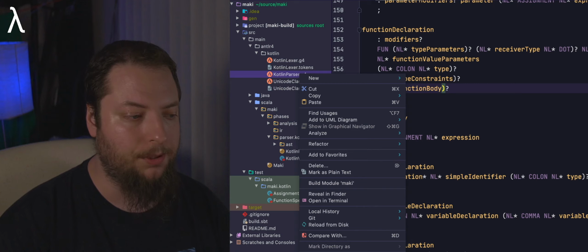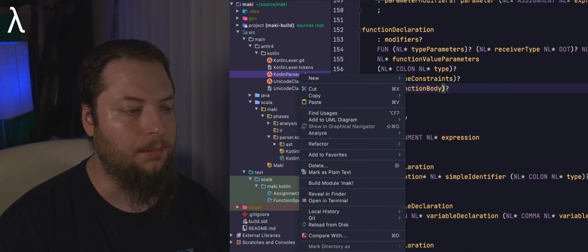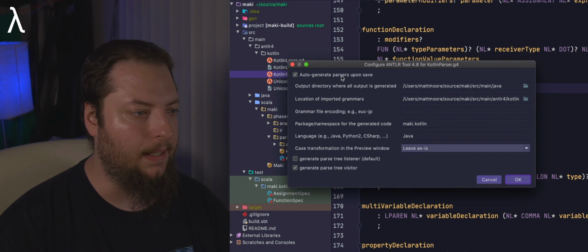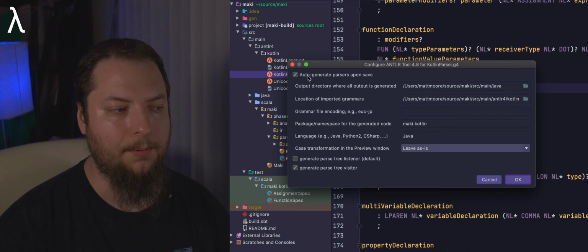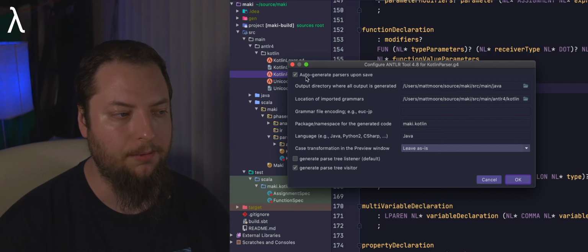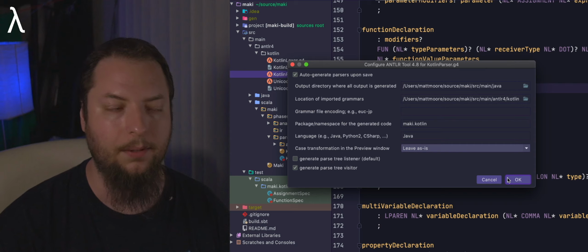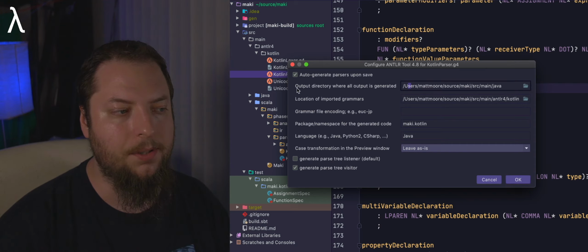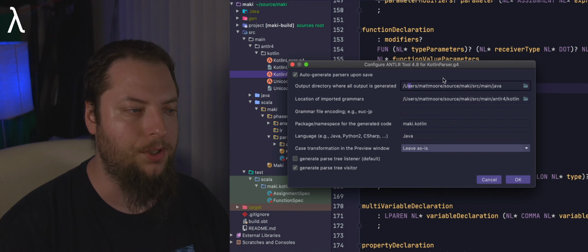Now, when you first open this project, or you're building a new language, a new compiler using Antlr, and you have it in IntelliJ, the first thing you want to do is come down here and configure Antlr. And we can leave this option up here checked. That just means it's going to write our Java parser program for us once we hit save, which is going to happen once we hit OK here. But some of these other options we want to specify. So we have output directory, where all output is generated.